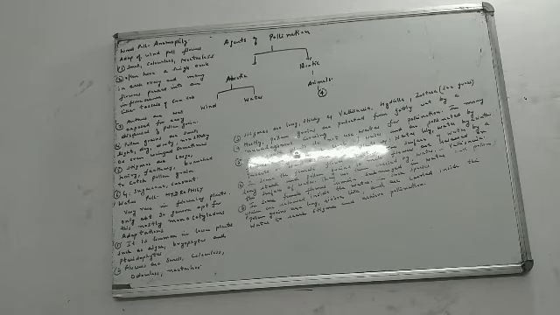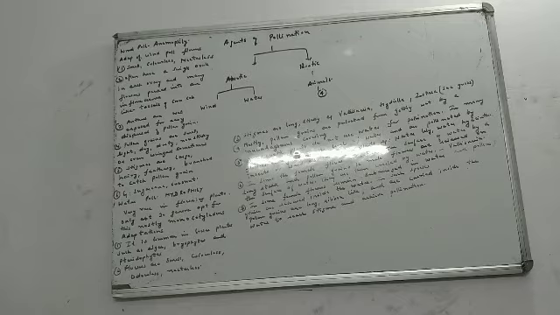The last one: in some plants the female flowers remain submerged in water. Like in Vallisneria, I told you the female flower reaches above the surface of water. But in some other cases the female flower remains submerged in water and the pollen grains are released inside the water only.